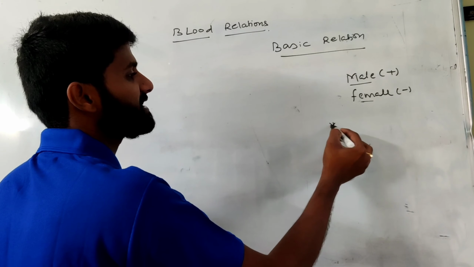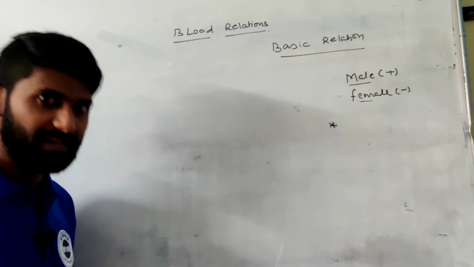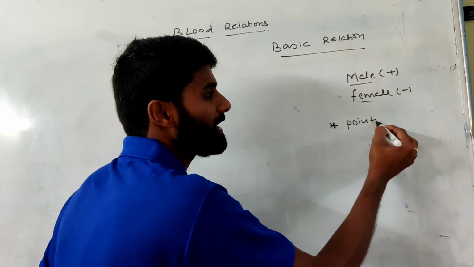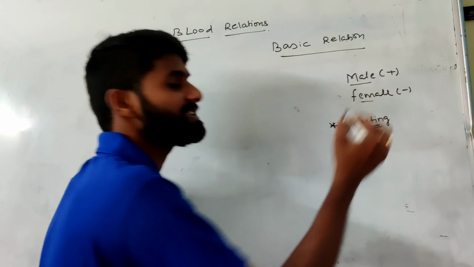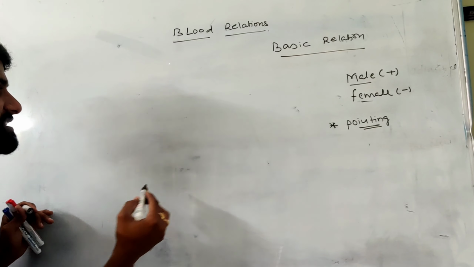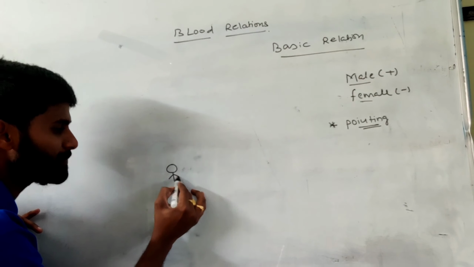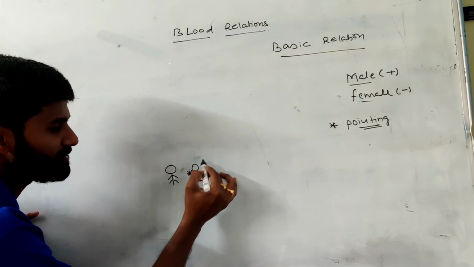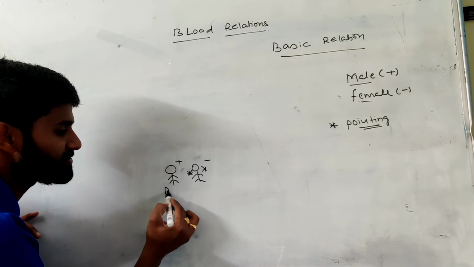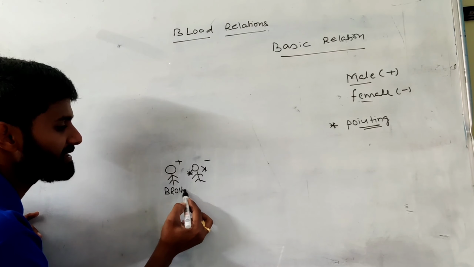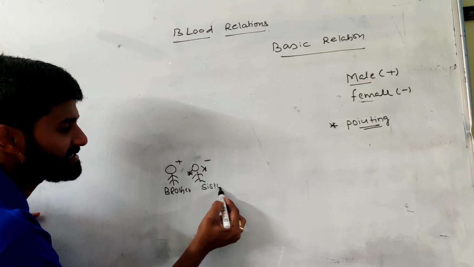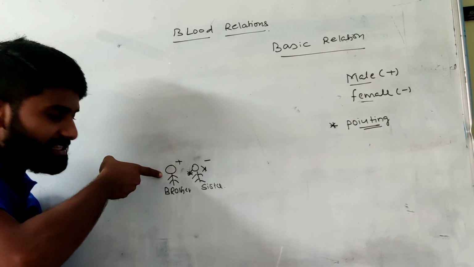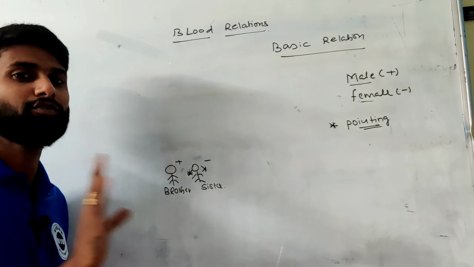And the second piece of information: if the topic is related to blood relations, always concentrate on who I am pointing at, that is the final answer. Let's see the relationship. First of all, there are two persons, a female person and a male person. These I can call a brother and sister relationship.